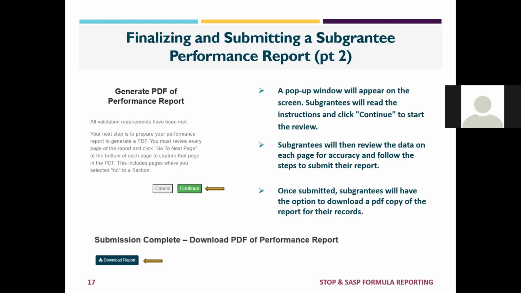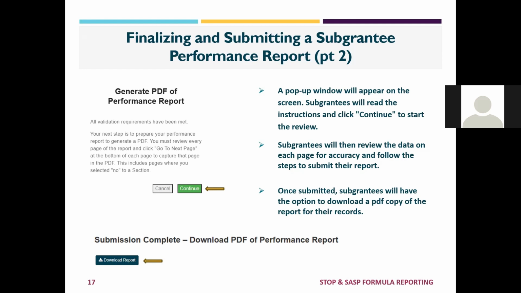If at any point during their final review, they notice an issue that they need to fix, they can click on the cancel review button that will be on the screen. It's bright red and can't be missed. They could then make any changes they need to make to their data, and then they would need to go back to the final review report button at the very end and start this whole process over by clicking through each page's go to next page button.